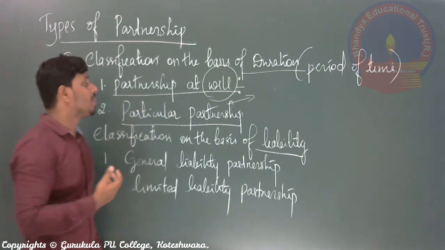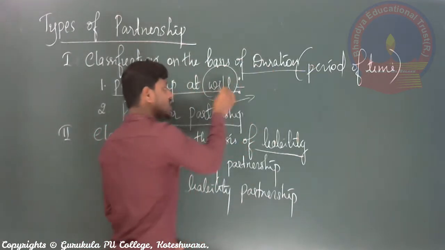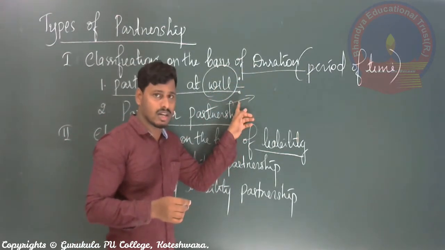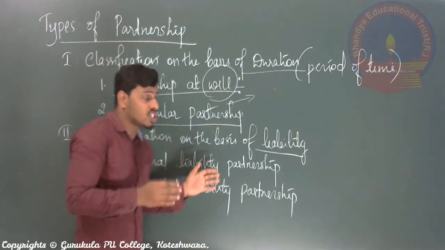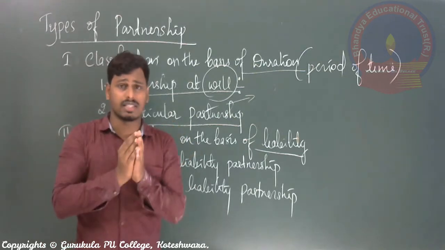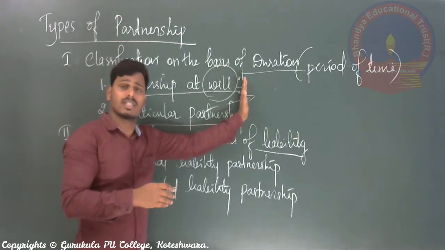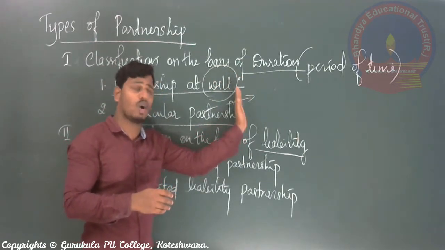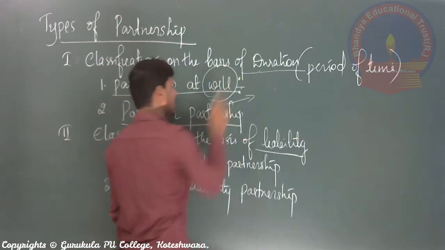The second one is particular partnership, because this is on the basis of duration only. Here the duration of the business will be fixed or decided by the will of the partners only. Right? Initially, there is no fixed duration to commence and start the business. This kind of restriction normally will not be fixed at the time of starting the business. The business will be carried on according to the wish of the partners. So the first type of duration is over.